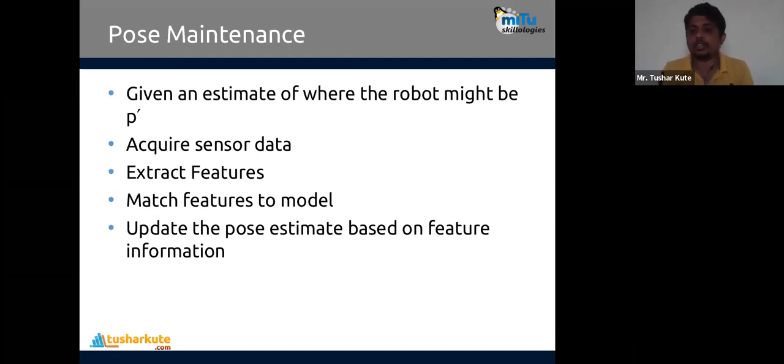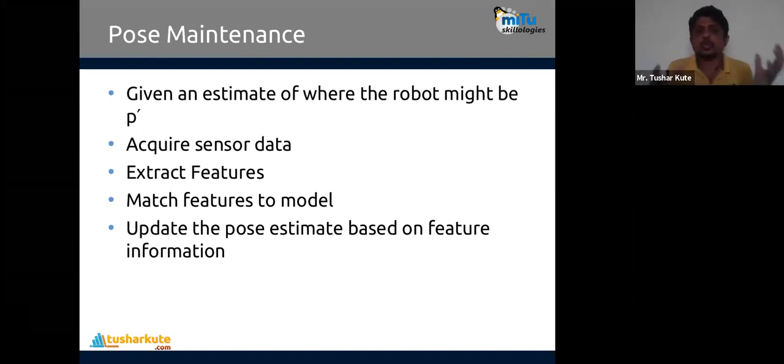After that, we update the pose estimate based on the feature information. What features are currently available, these features are there in this pose, I have to move. So what actions are required from this pose to this pose? If you have done animation, in animation this pose maintenance plays a very important role. Initially I have this, then I have this, so the first and second are completely changed. The same object is there, but it is rotated, or its size is changed. Complete animations are done completely differently.